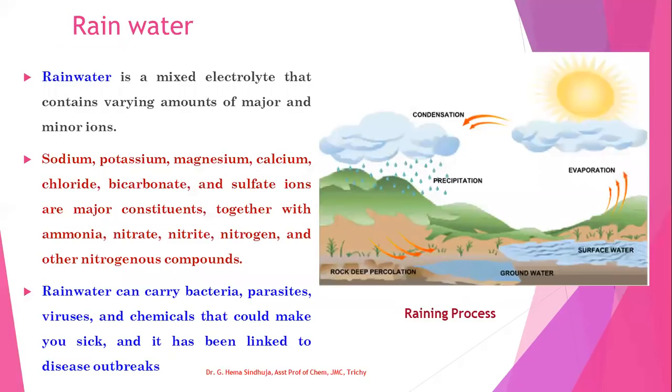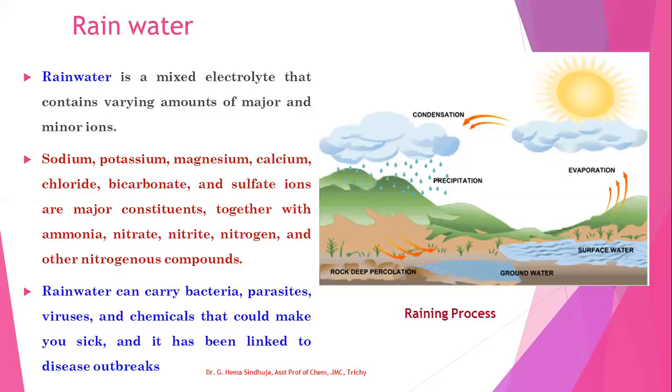So now we can see about rainwater. Rainwater is a mixed electrolyte that contains varying amounts of major and minor ions. Sodium, potassium, magnesium, calcium, chloride, bicarbonate, and sulfate ions are major constituents, together with ammonia, nitrate, nitrite, nitrogen, and other nitrogenous compounds. This rainwater can carry bacteria, parasites, viruses, and chemicals that could make you sick, and it has been linked to disease outbreaks. This is the raining process.